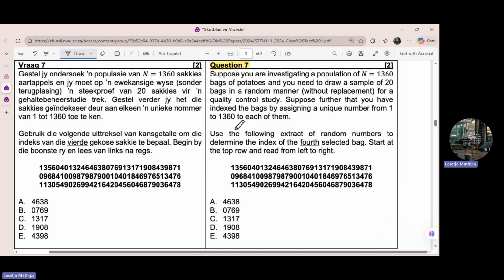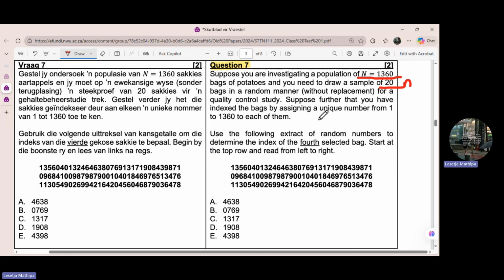Suppose you are investigating a population of 1,360 bags of potatoes, and you need to draw a sample of 20 bags, that will be small letter n, in a random manner without replacement for a quality control study.